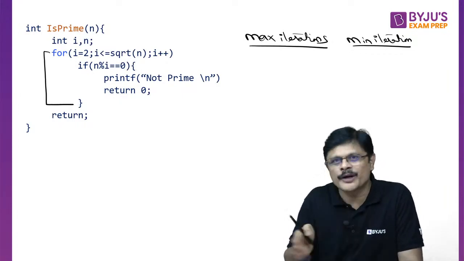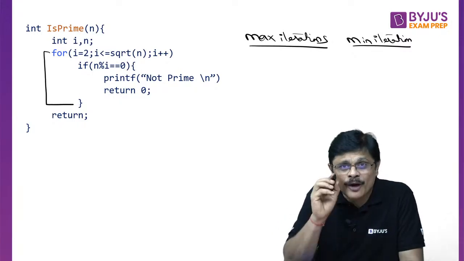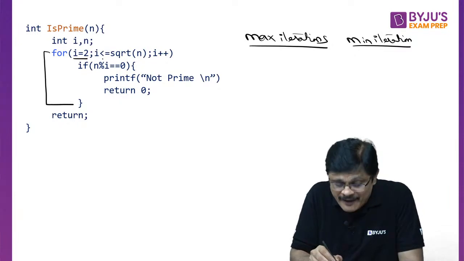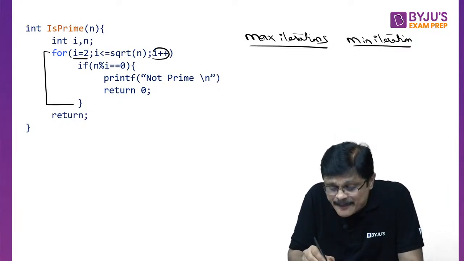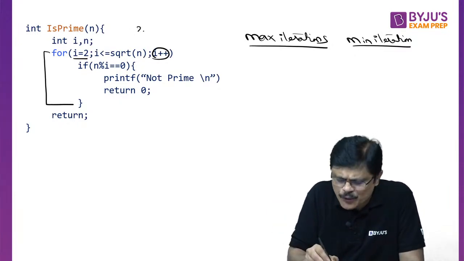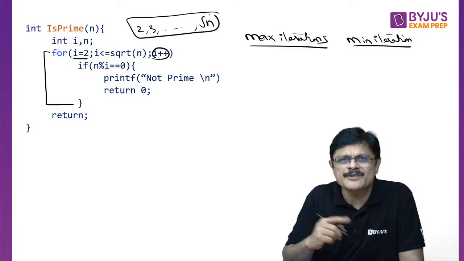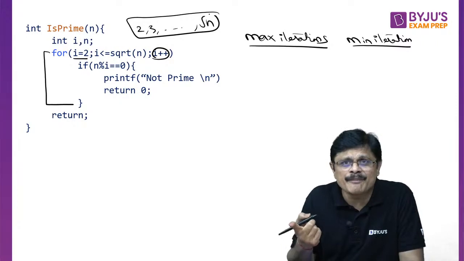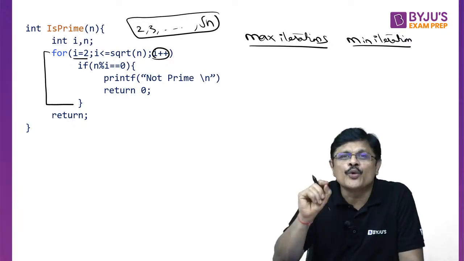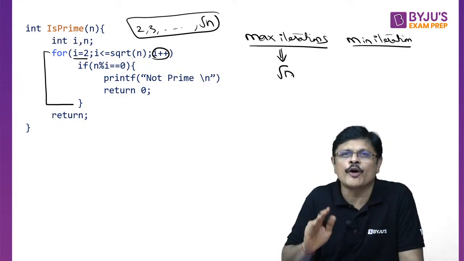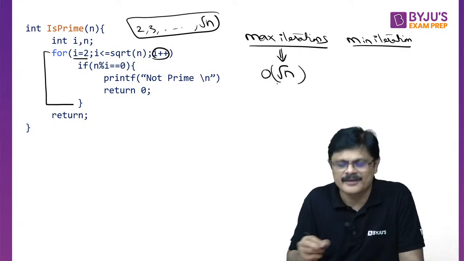Of course, if you want, you can trace it. But what is very important is: for i equal to 2 to root n, you are varying from where to where, sir? 2 to root n in steps of 1. So it's like 2, 3 and so on up to root n. So how many times can it iterate at maximum? Order root n times. So the maximum number of iterations is approximately of order root n.